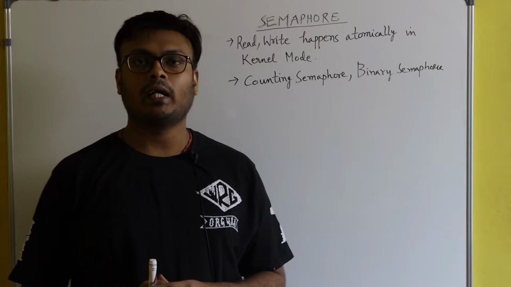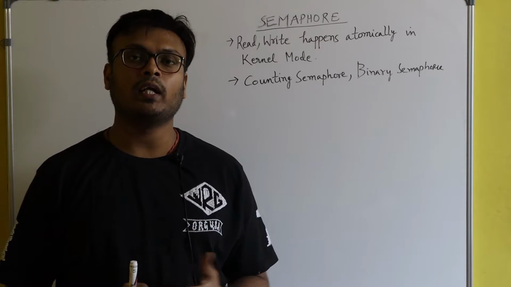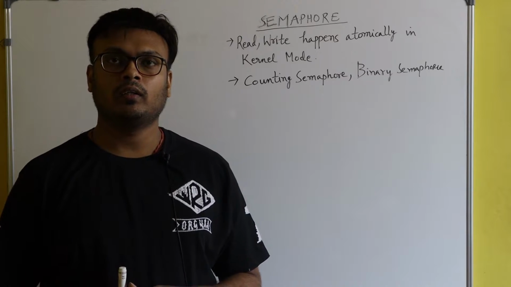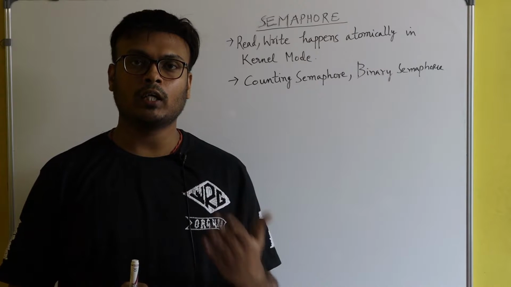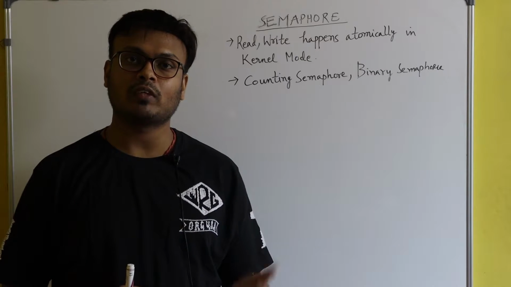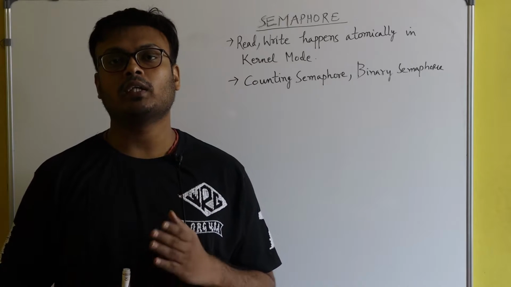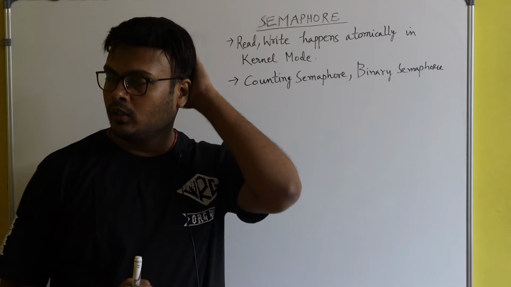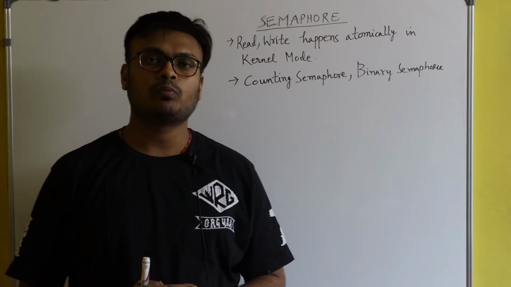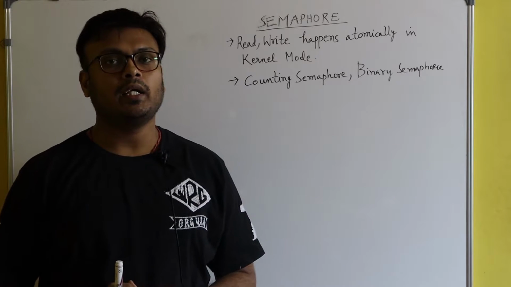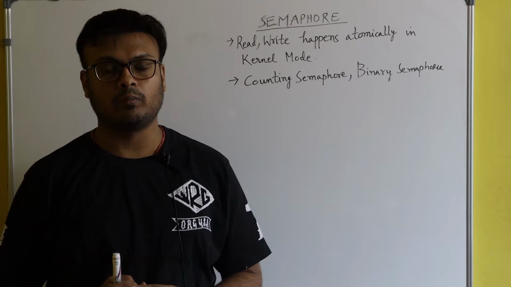The problem was that sometimes the wake system calls were getting wasted, when the producer was invoking the wake system call to the consumer, actually when the consumer was not sleeping. So at that time, the wake system call was getting wasted. In order to overcome this problem, Dijkstra in 1965 introduced the semaphore variable concept.